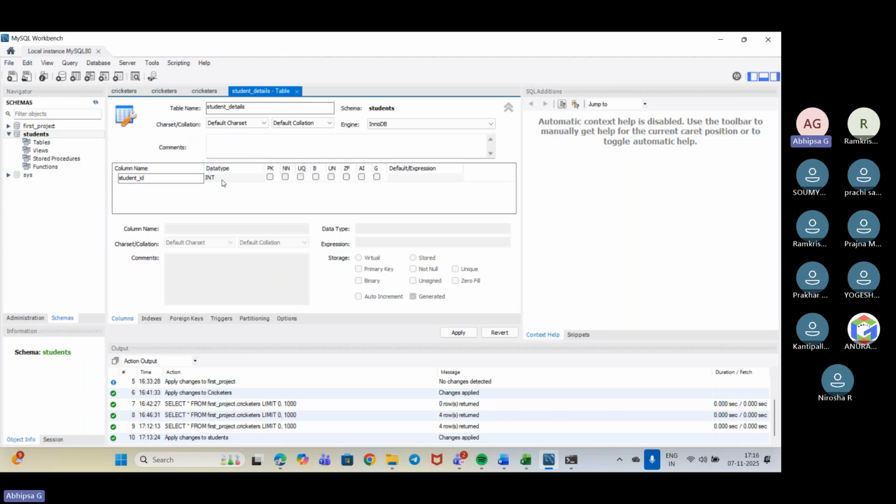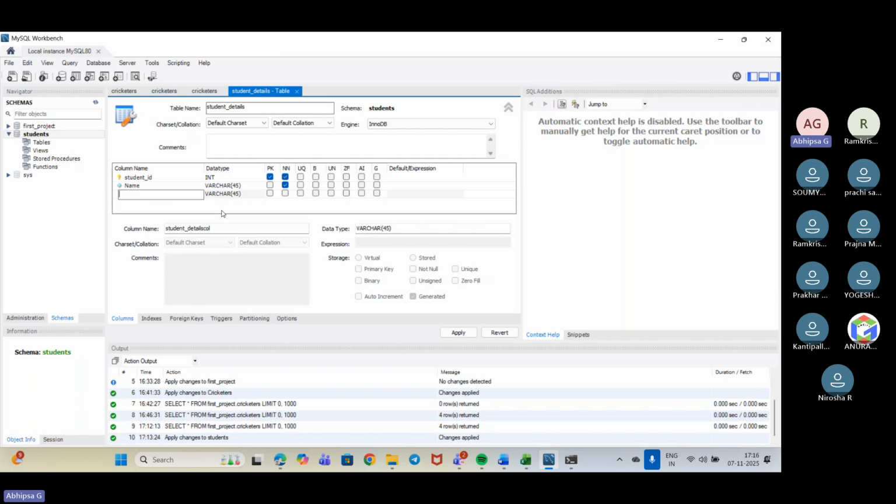And data type is int. That's fair. We can put the int. I'll be taking it as the primary key and also not null. Okay. Now going down, I'll be taking another, that is the name of the student. Name of the student is varchar, and that should be not null. Next, what can we create? Suggest something. Roll number. That is student ID.